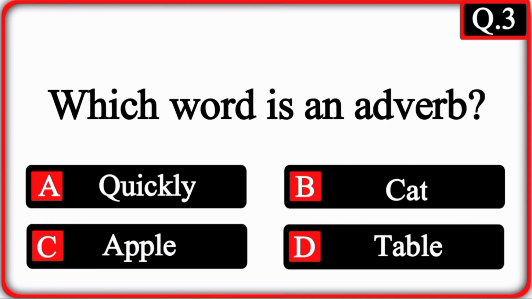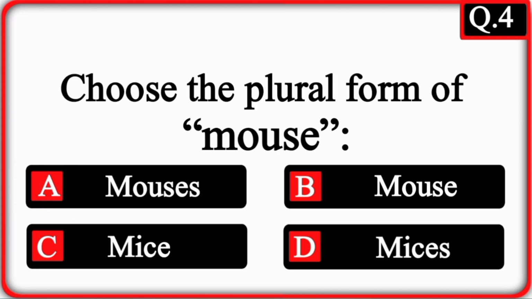Question 3. Which word is an adverb? Option A is the correct answer. Question 4. Choose the plural form of mouse. Option C is the correct answer.